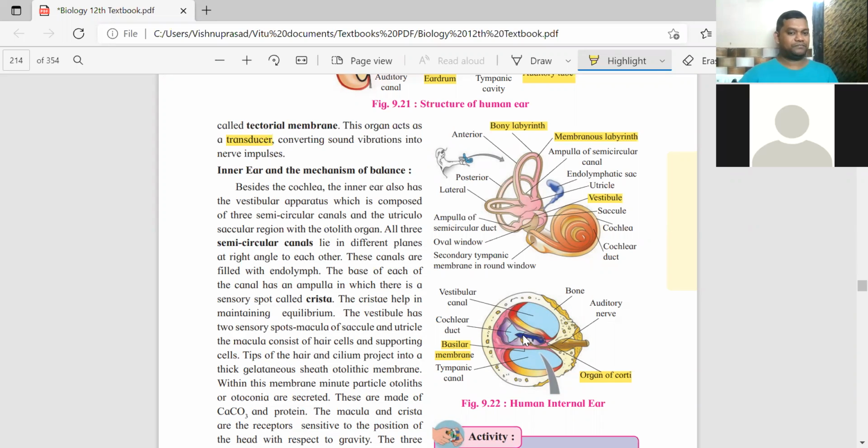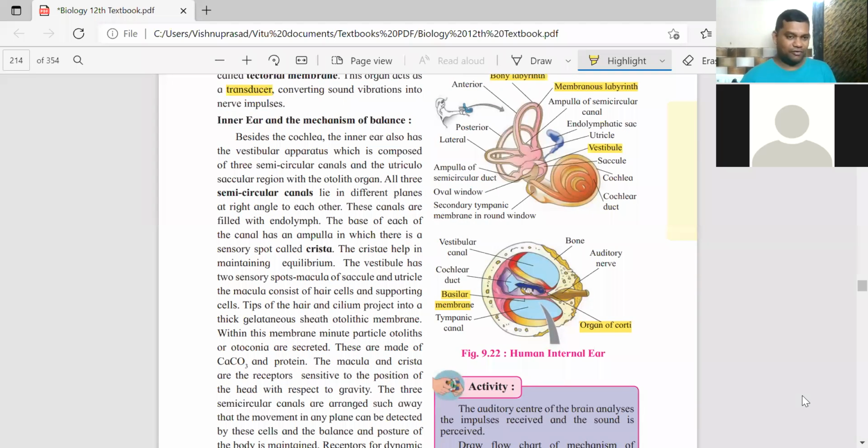Now, is this part clear? The other function of the ear we have to see is the mechanism of balance. For balance, you have something called semicircular canals in the internal ear. The hearing part is done. Semicircular canals and otolith organ together make up the vestibular apparatus.